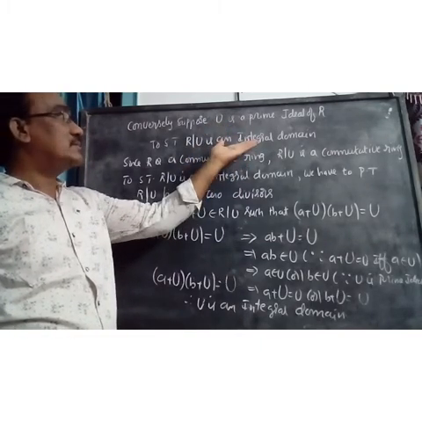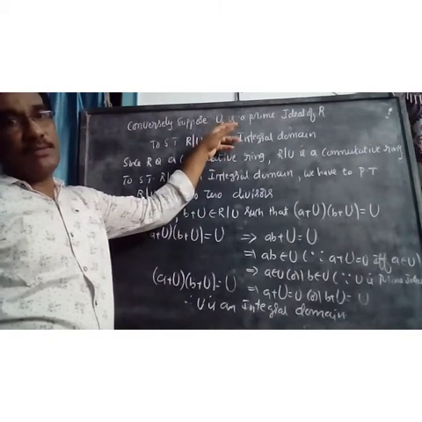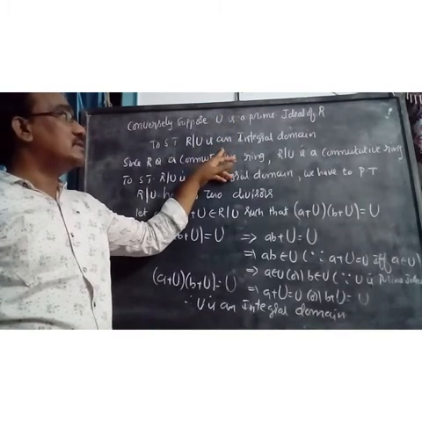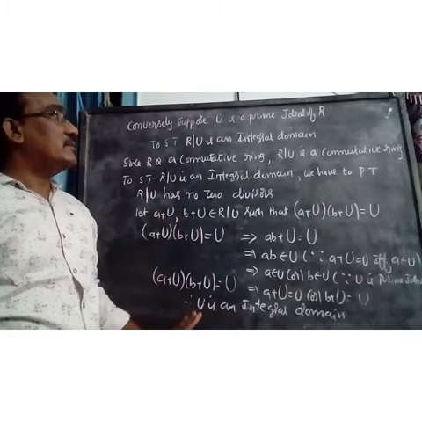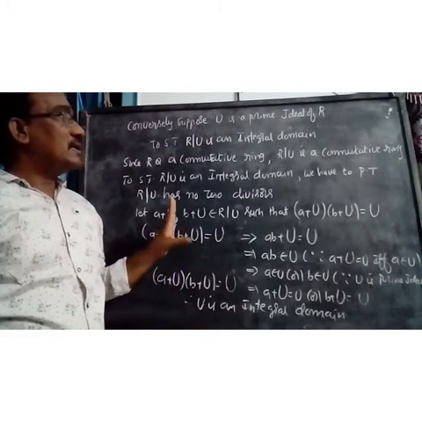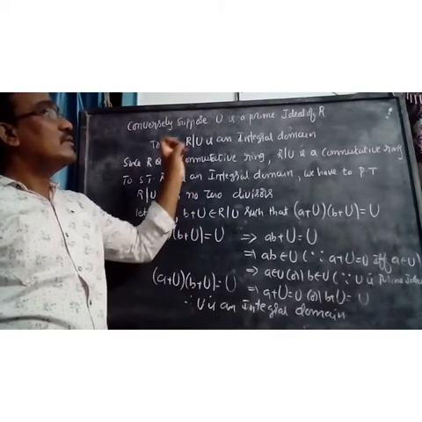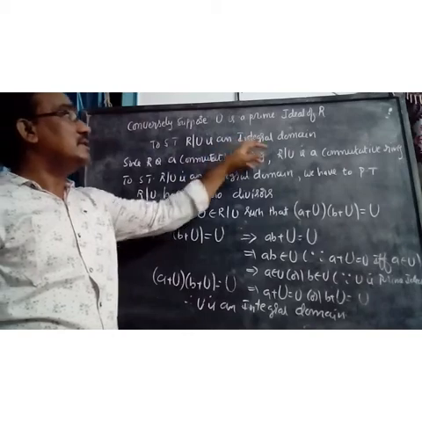In the previous part, we took R/U as an integral domain and showed that U is a prime ideal. Therefore, U is a prime ideal if and only if R/U is an integral domain. So both parts are over. This is a very important theorem, the necessary and sufficient condition for U to be a prime ideal.